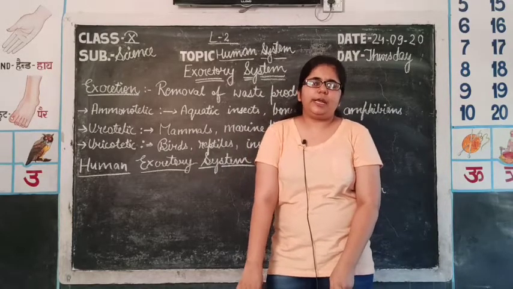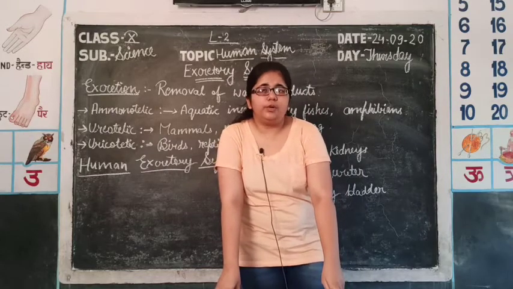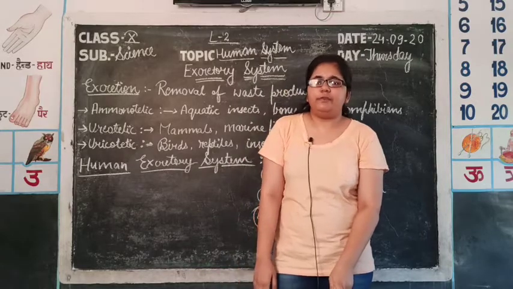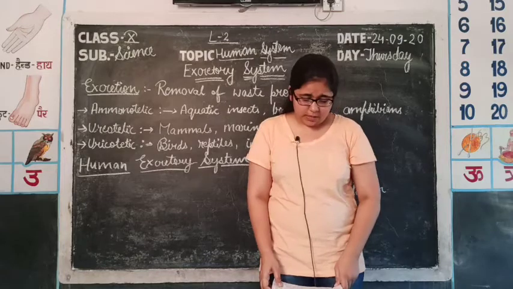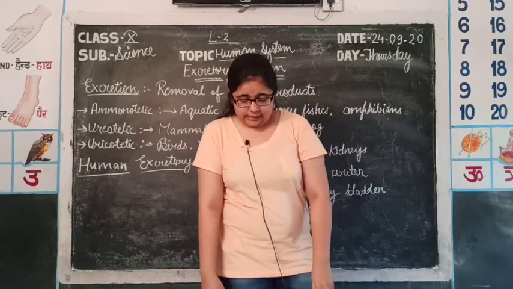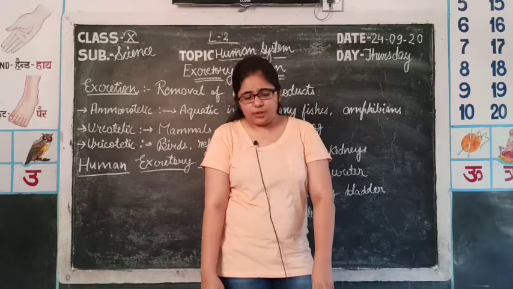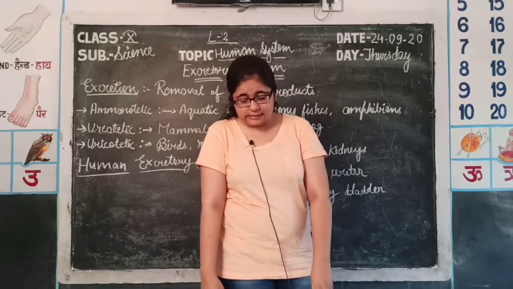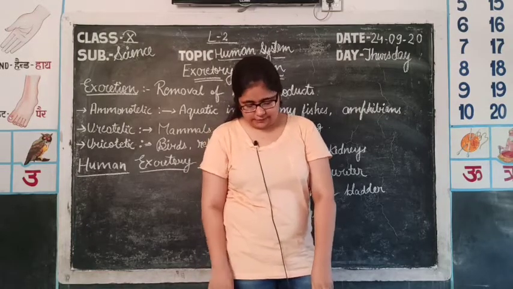But only nitrogenous wastes are not the waste of our body. CO2, a harmful gas, is also a waste for our body, which is removed with the help of the lungs. So, in animals mainly there is accumulation of ammonia, urea, uric acid, carbon dioxide, water and ions like sodium, potassium, chloride, phosphates and sulfates.